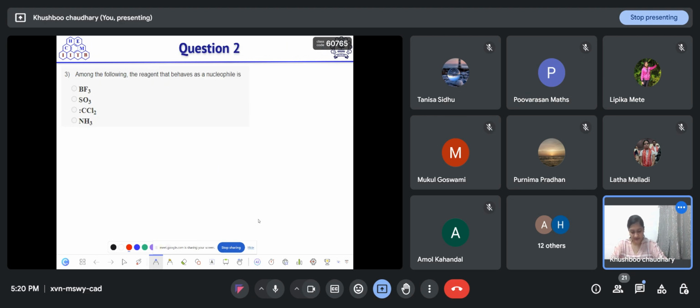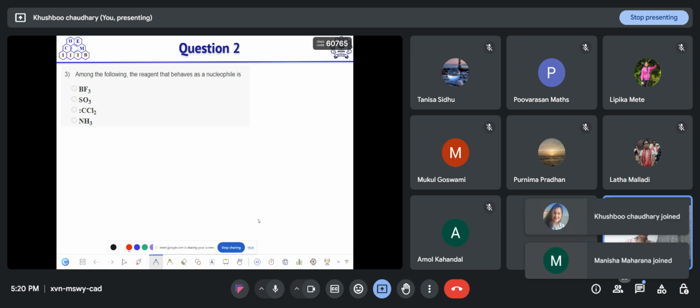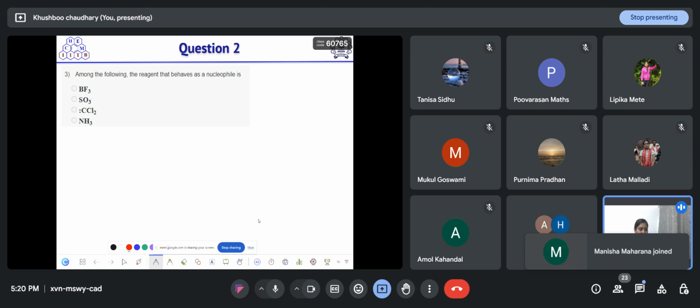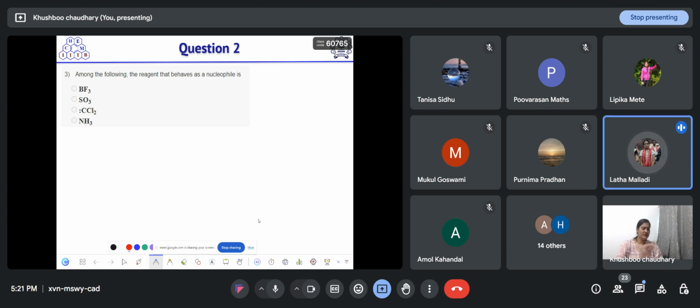Okay, let's move on to the next one. You have to find out the reagent that will behave as a nucleophile. Which of these species will behave as a nucleophile? Dichlorocarbene and ammonia. Ma'am, only one option is correct. Okay, Lata is saying option C.